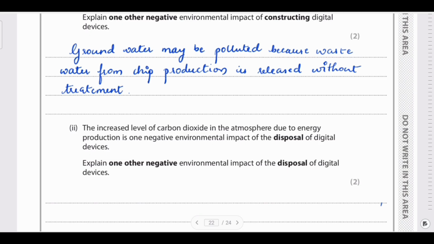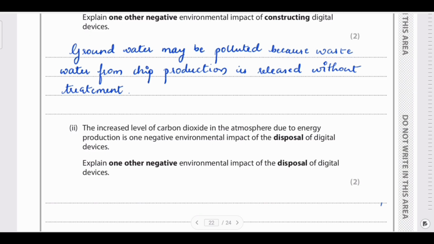The increased level of carbon dioxide in the atmosphere due to energy production is one negative environmental impact of disposal of digital devices. Explain one other negative environmental impact of disposal of digital devices. So now if you dispose these digital devices in the environment, what impact exactly happens?